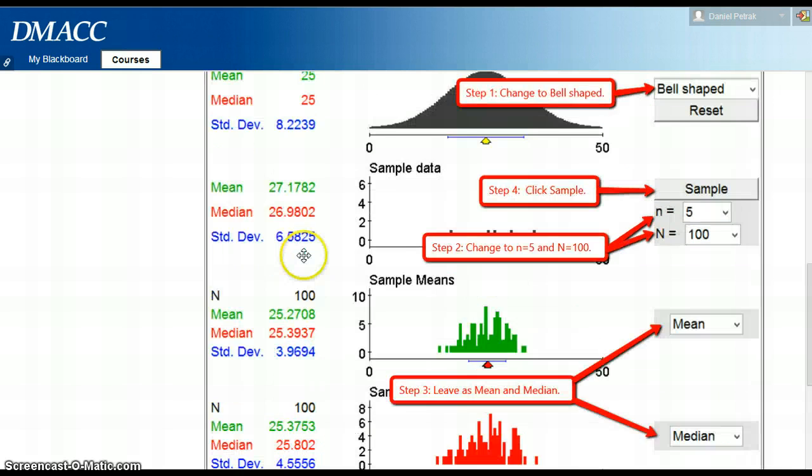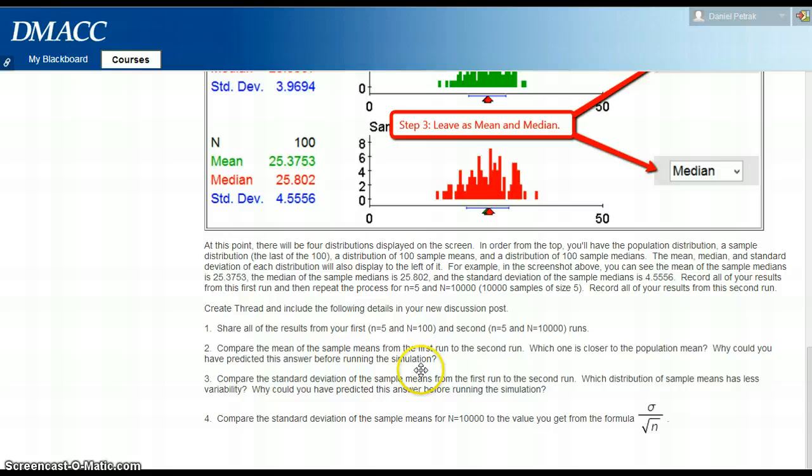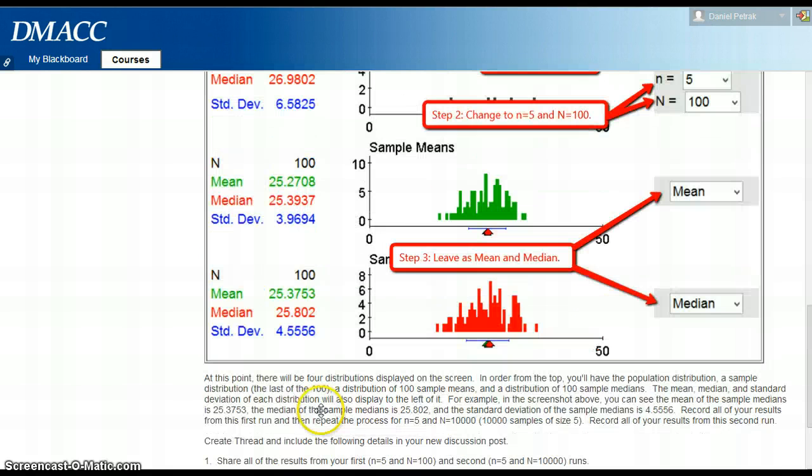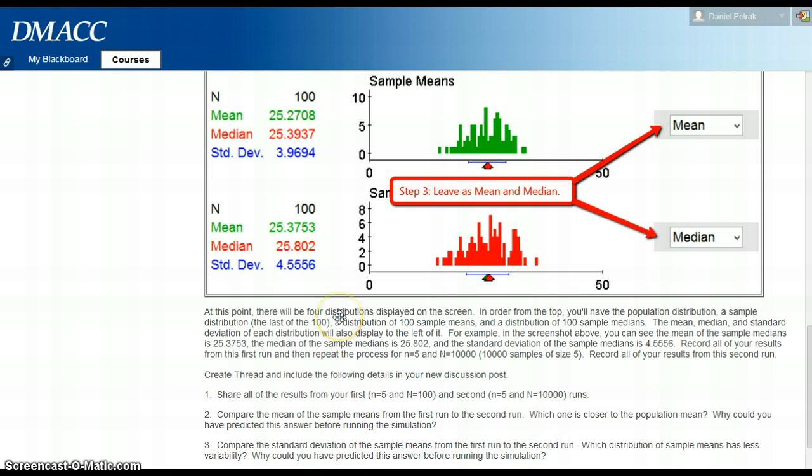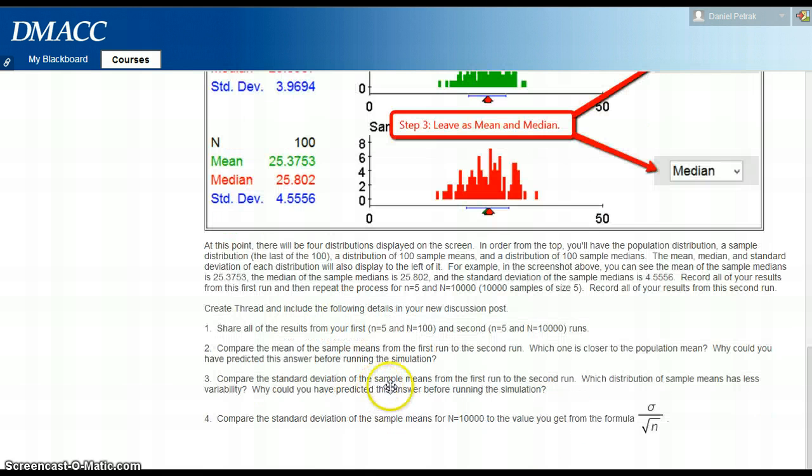And then it leads us into sigma over the square root of n. So you're supposed to see the comparison between, if I take the average of a group of 5 versus the population, how does that look? You're just confirming that this works for the central limit theorem.